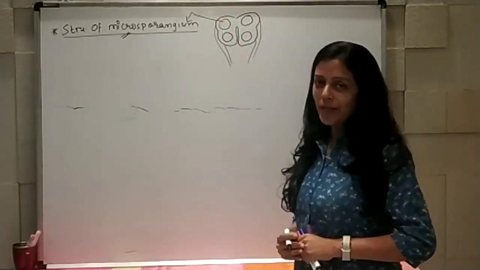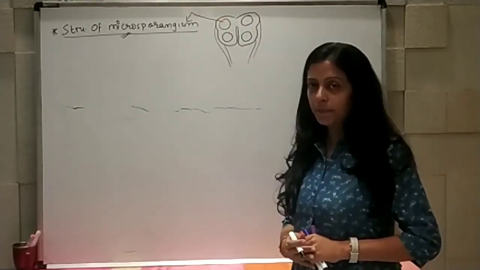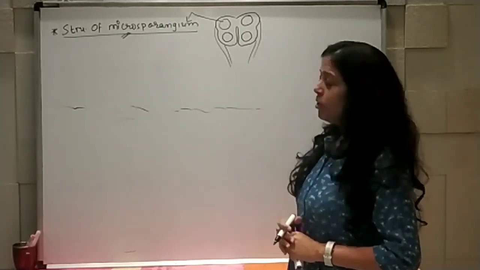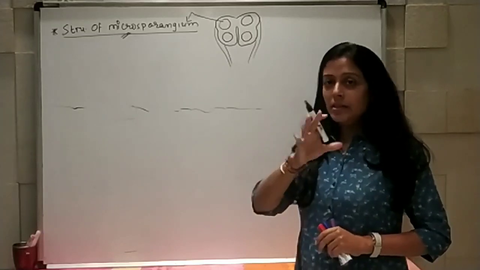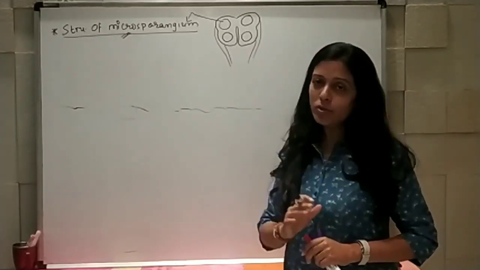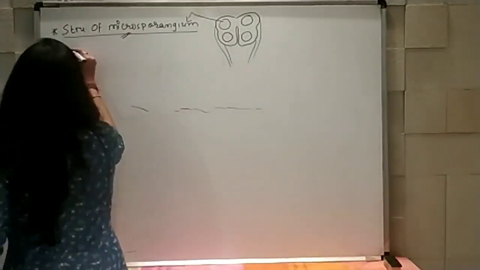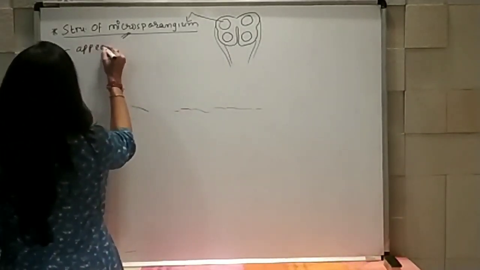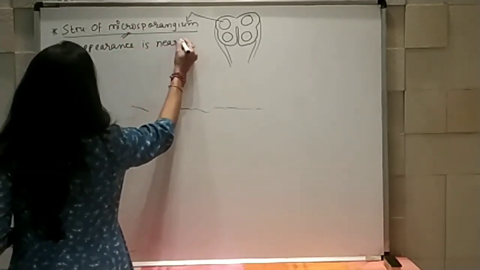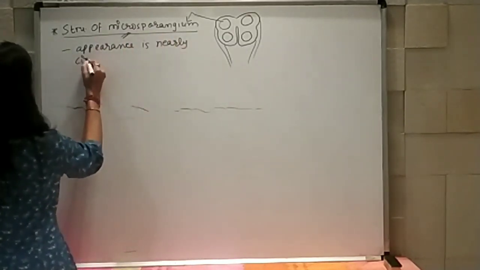Again, plural is microsporangia and singular is microsporangium. Now, when you look at this microsporangium, its appearance is nearly circular.